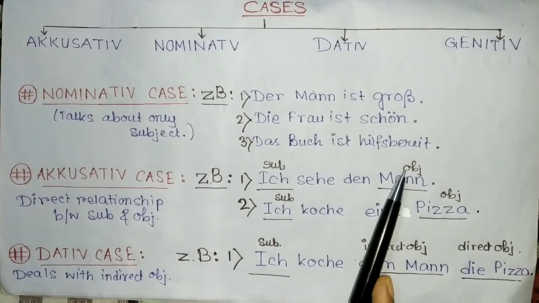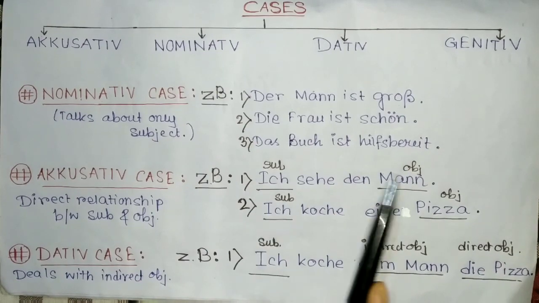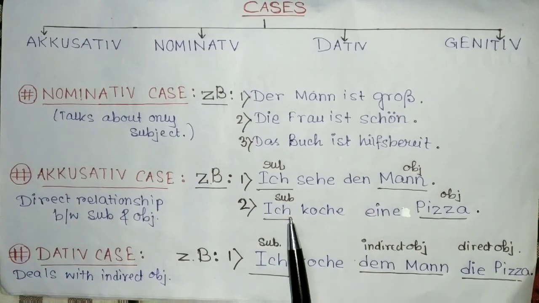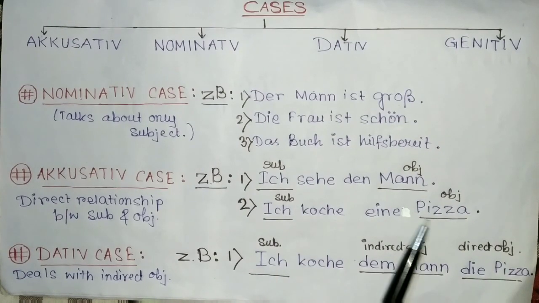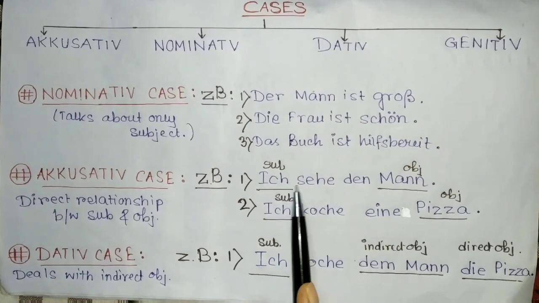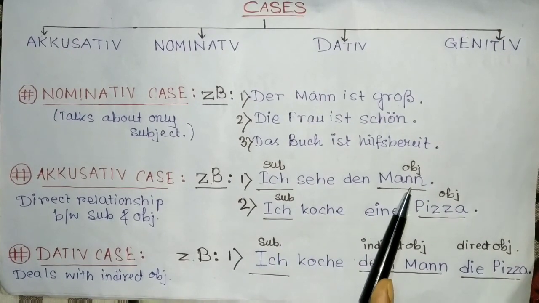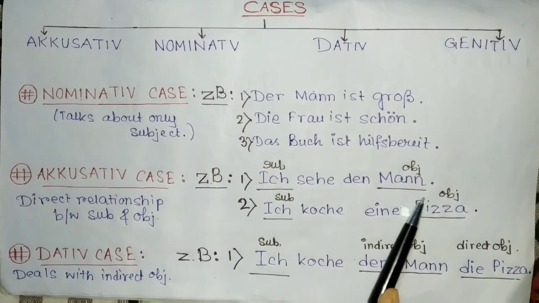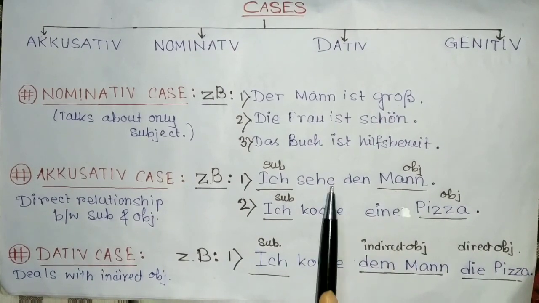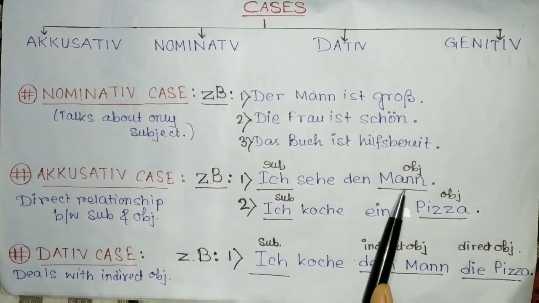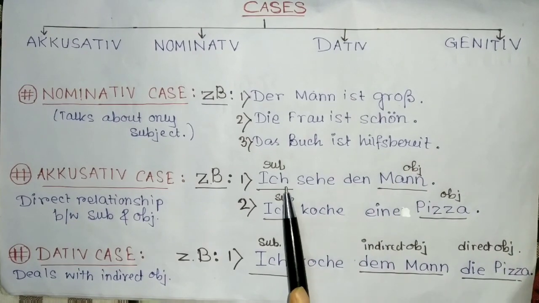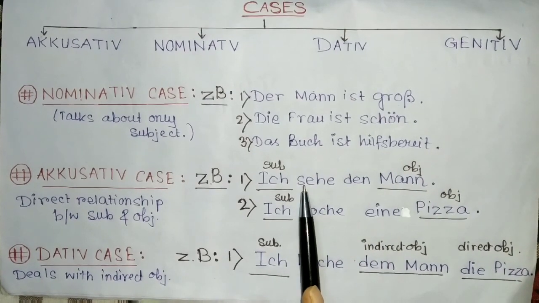Den Mann, here the man is the object. I see what? I see the object. And here, ich koche eine Pizza. I cook what? I cook a pizza. Here, the subject has a direct relationship with the object. Either he is doing something or seeing something, but it's direct. The verb is directly related with the object done by the subject. Hope that's clear.